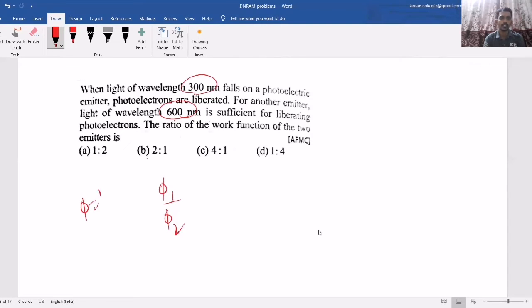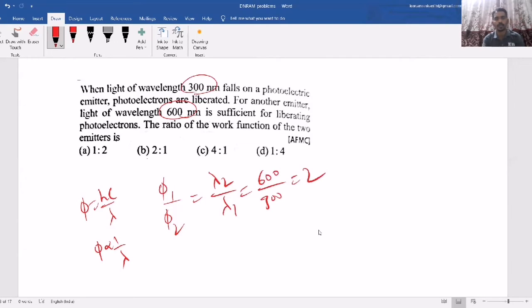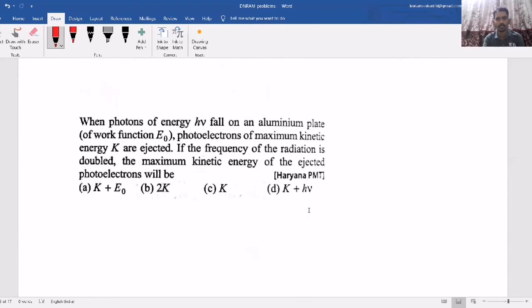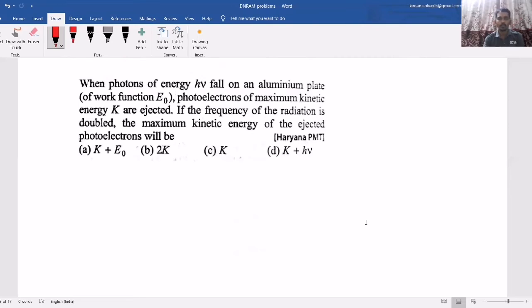So work function means hc by lambda. So it is inversely proportional to wavelength. So phi 1 by phi 2 is lambda 2 by lambda 1, that is 600 by 300, that will become 2. So already we have done one similar question. Now sometimes they will give questions based on equations, not numerical values.